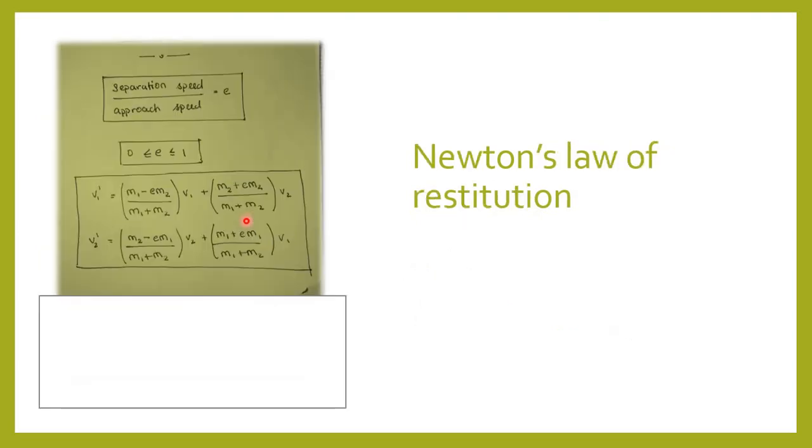Newton's law of restitution. When two objects are in direct, that is head-on impact, the speed with which they separate after impact is usually less than or equal to their speed of approach before impact. Experimental evidence suggests that the ratio of these relative speeds is constant for two given objects. This property formulated by Newton is known as the law of restitution and can be written in the form separation speed by the approach speed equals e. The ratio e is called the coefficient of restitution and is constant for two particular objects.